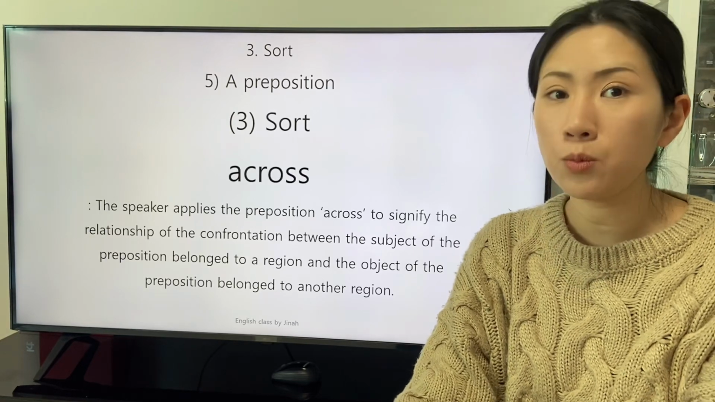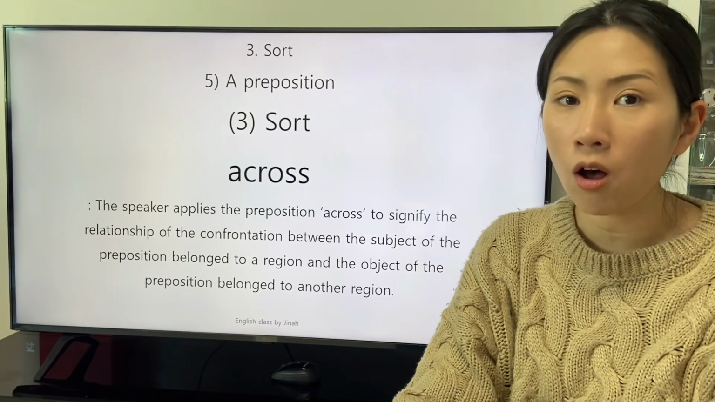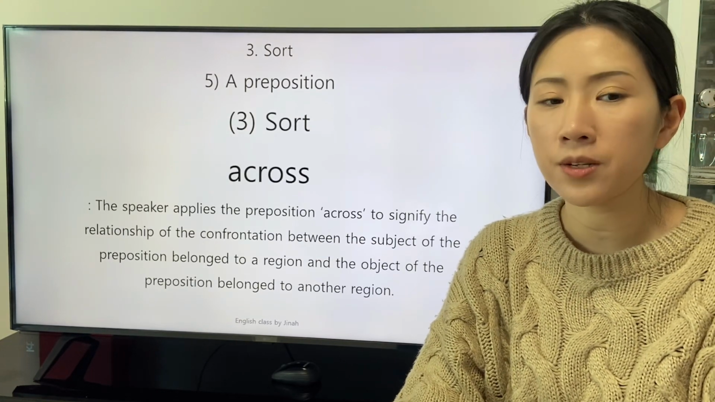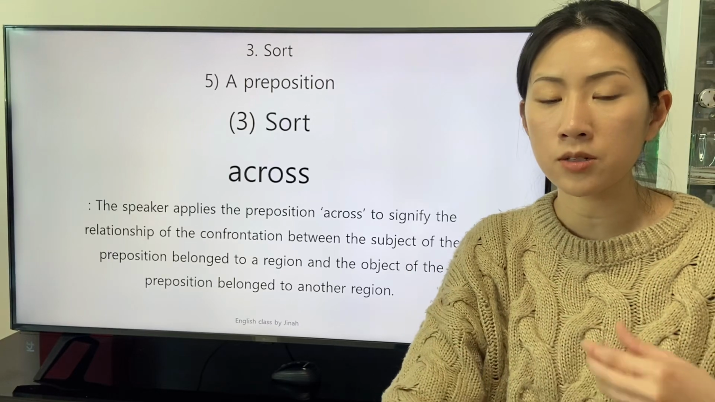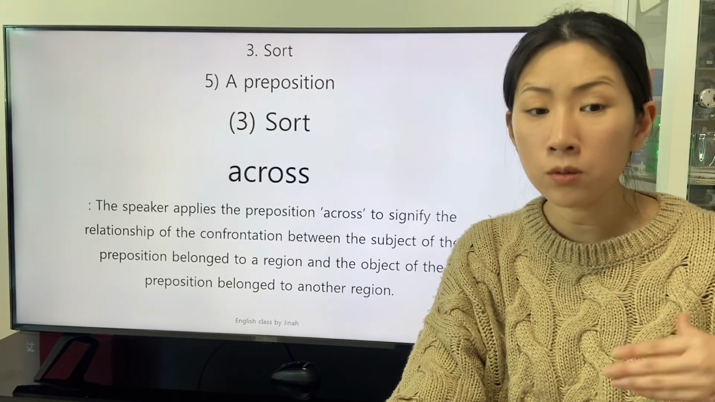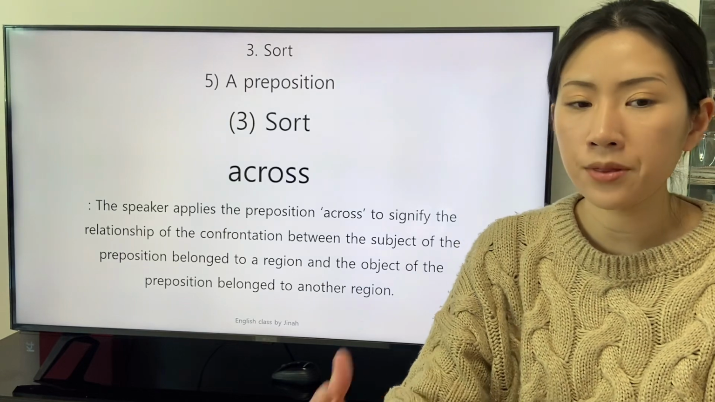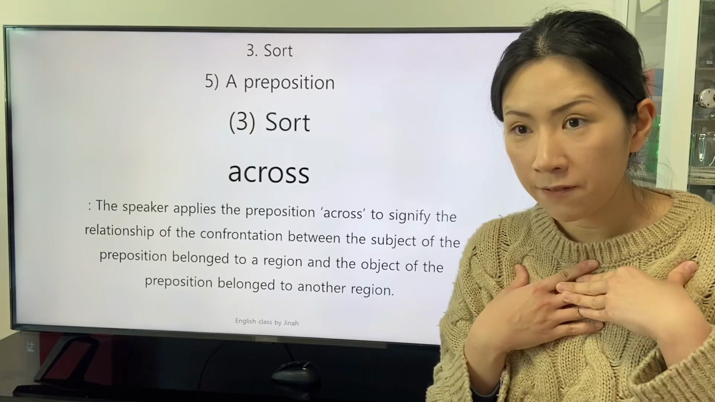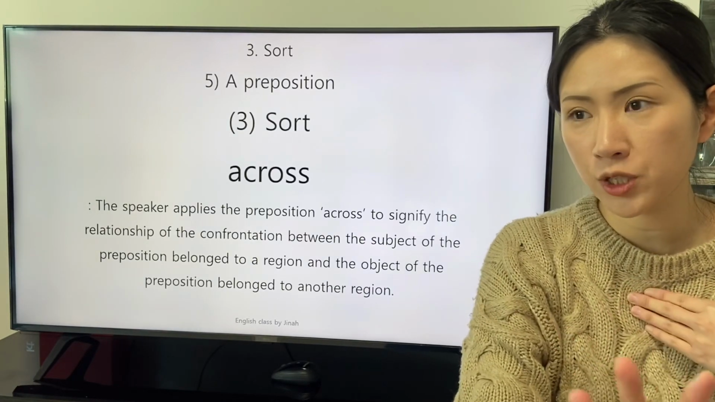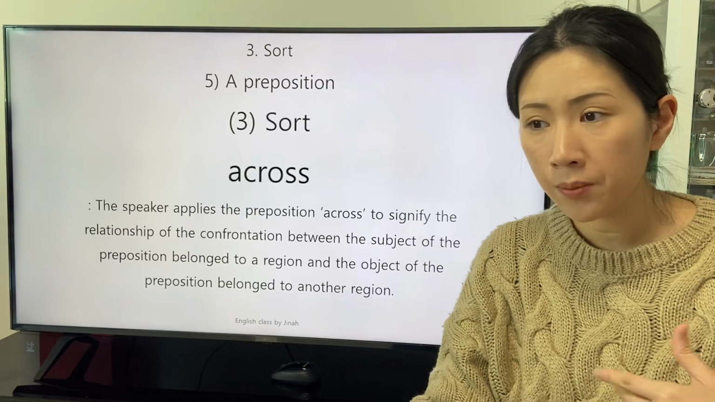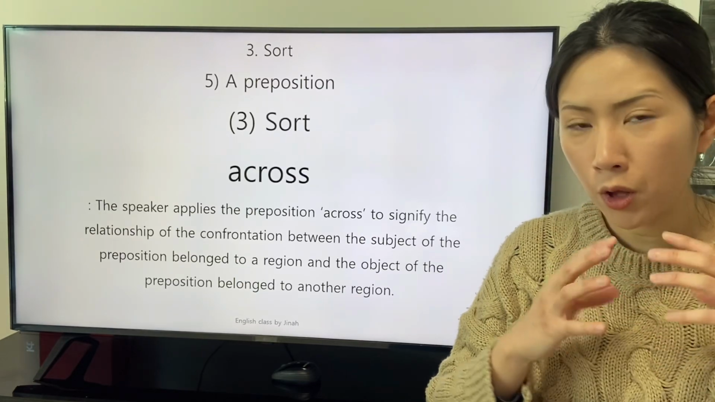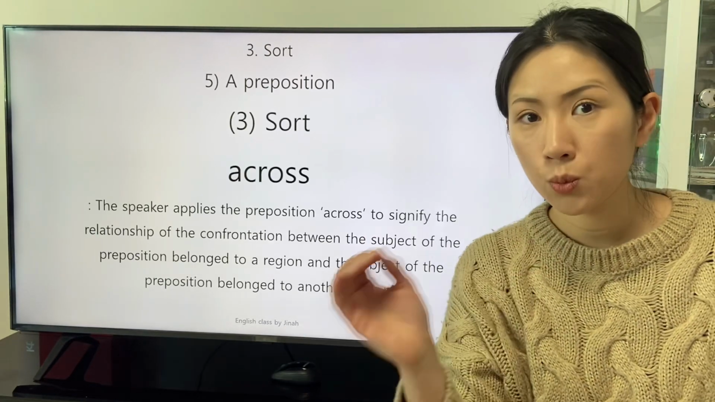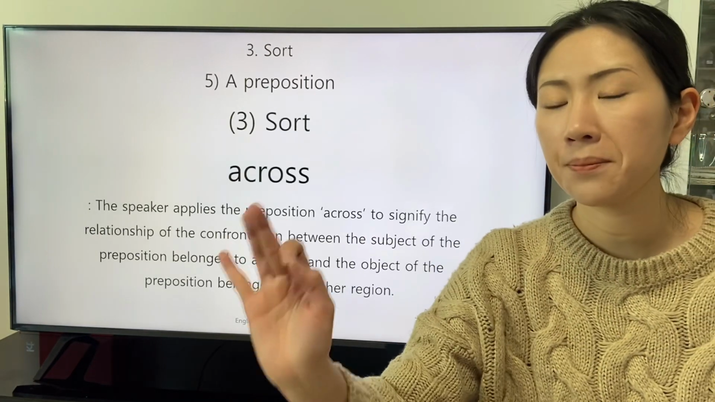The next preposition we will study is the preposition across. The speaker applies the preposition across to signify the relationship of the confrontation between the subject of the preposition belonged to a region and the object of the preposition belonged to another region. The subject of the preposition and the object of the preposition face each other. Moreover, the group that the subject belongs to is different from the group that the object belongs to.